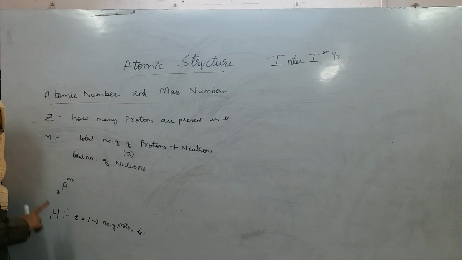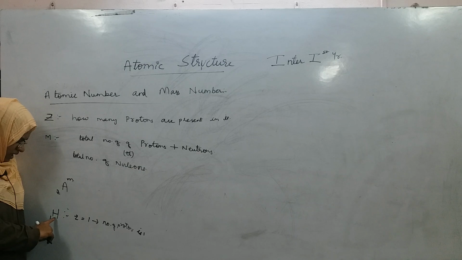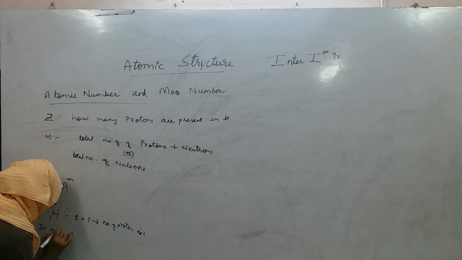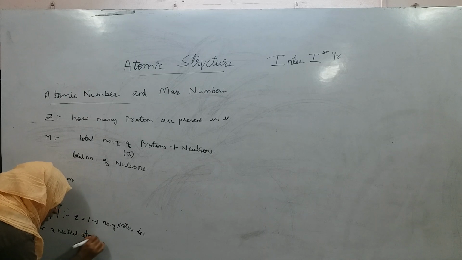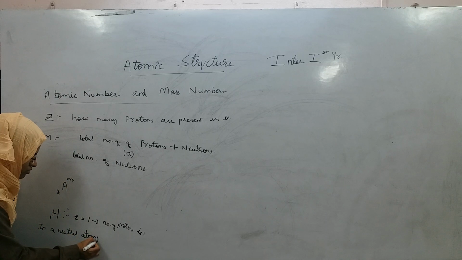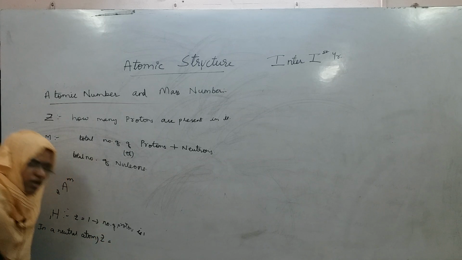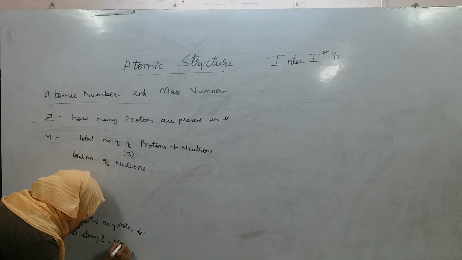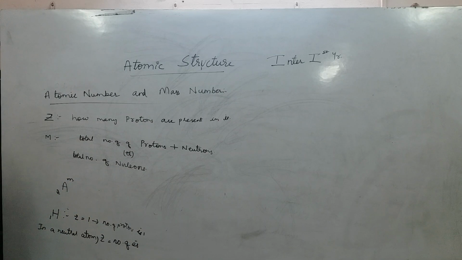Is this atom neutral, or positively charged, or negatively charged? This atom is neutral. Therefore, in a neutral atom, you can call atomic number the number of electrons also. If the atom is not neutral, you cannot tell this rule. In a neutral atom, atomic number can also be called the number of electrons.